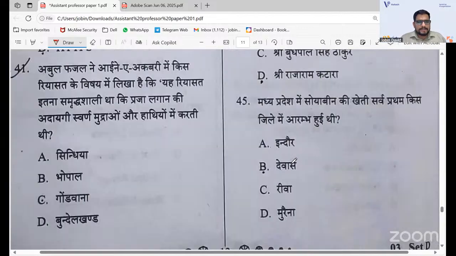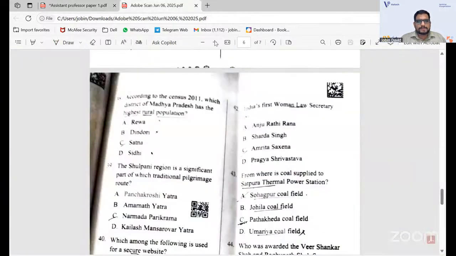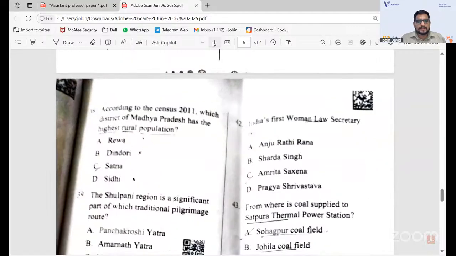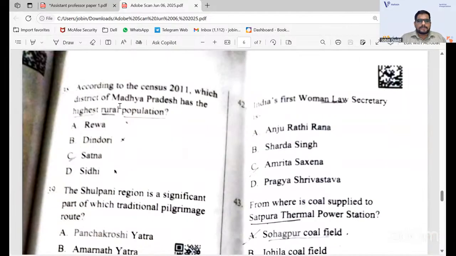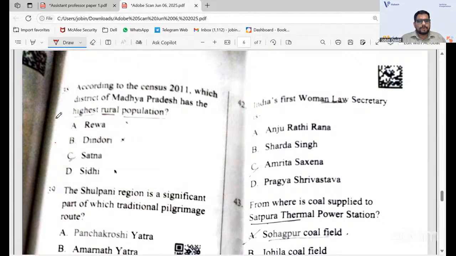Okay, regarding question 38, I have a different thing, because I didn't have the English question regarding that. Okay. According to the Census 2011, which district of Madhya Pradesh has the highest rural population? Okay, highest rural population. So the answer, like Dindori and Rewa, we have a doubt. We will go with Rewa because I think with the percentage, Rewa is more.